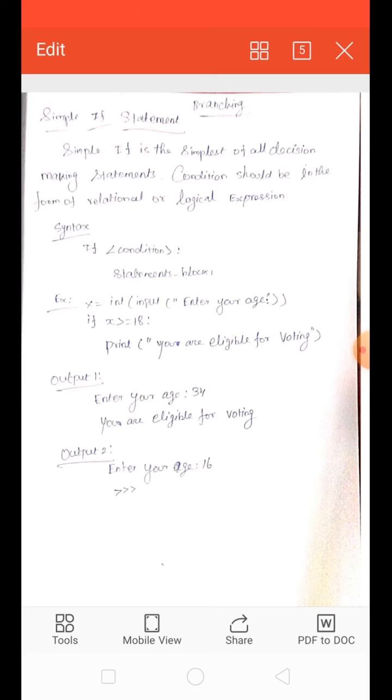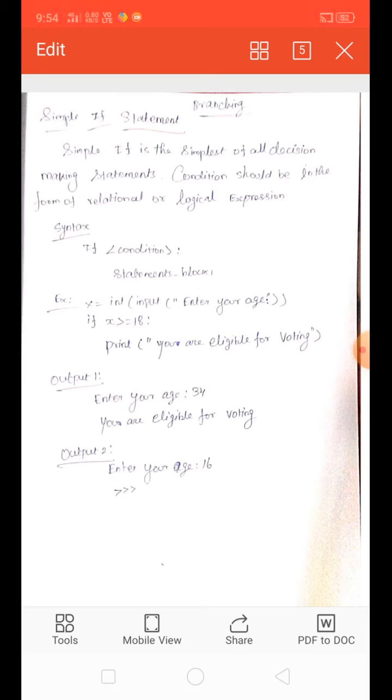So the corresponding statement is print you are eligible for voting. That statement will be printed. Otherwise, if you give below 18, like 16 or 15, the program will exit. That means no output is printed.